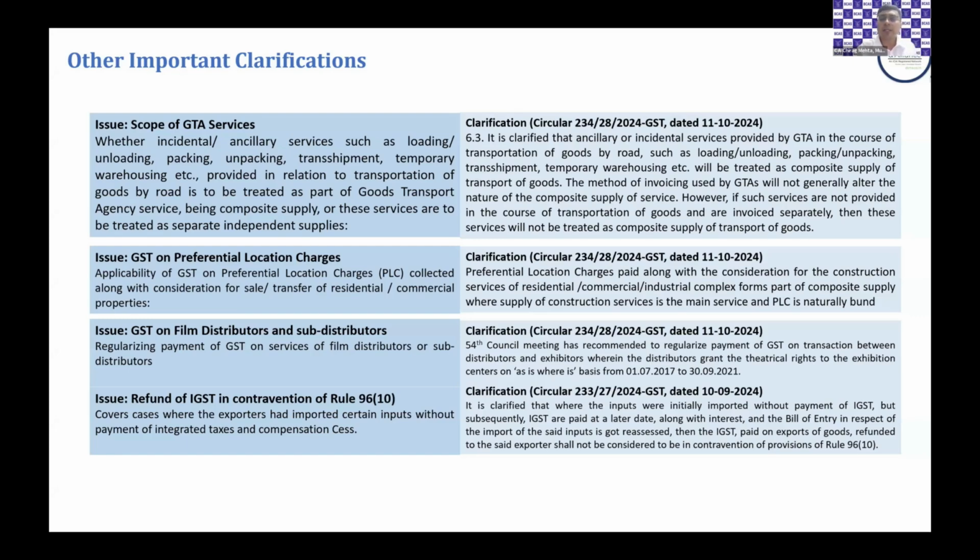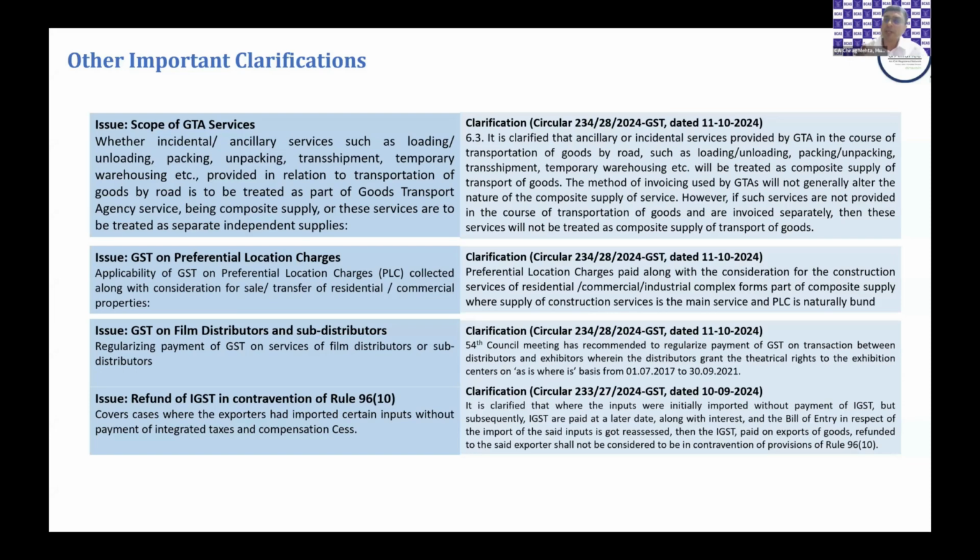They've said that if in the course of providing a continuous transportation service, even if these small ancillary services are provided, it still will be considered as a composite service of transportation. And even if the invoice says loading, unloading, packing, as far as it is in the course of one transportation, they will be considered as GTA services.